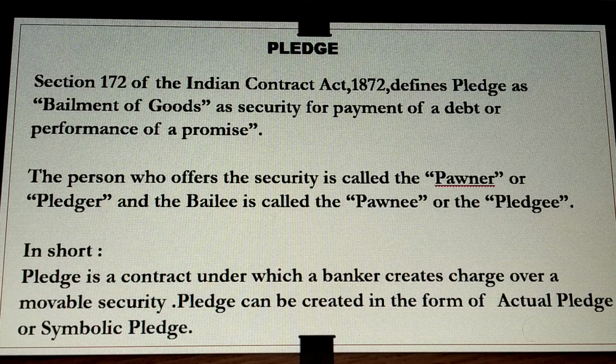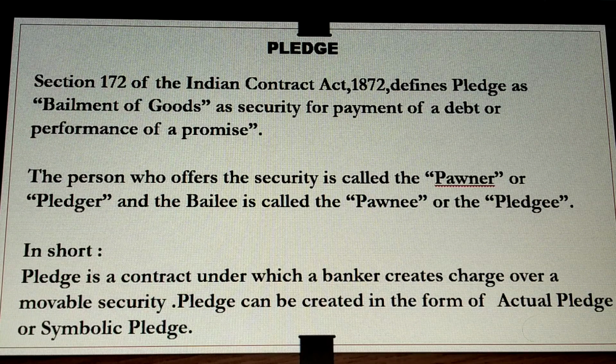If I take an example, if the bailee puts his own lock on the door of the godown storing the pledged goods, it will be treated as transfer of possession. Even handing over the key of the lock on the door of the godown amounts to delivery.